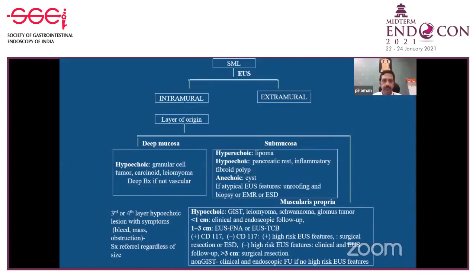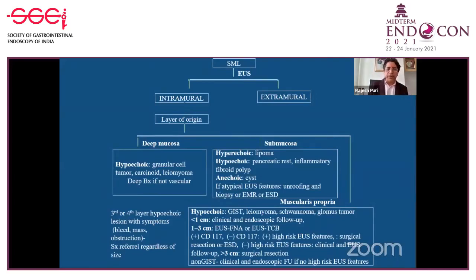If the lesion is originating from the submucosa, that is the third layer, and it is hyperechoic, the possibility of lipoma is there. If it is hypoechoic, the possibilities are pancreatic rest, inflammatory fibroid polyp or fibroma, and anechoic lesions are generally cysts, which is duplication cyst. If there is an atypical EUS feature from the third layer, you can do unroofing and biopsies, or you can do EMR and ESD.